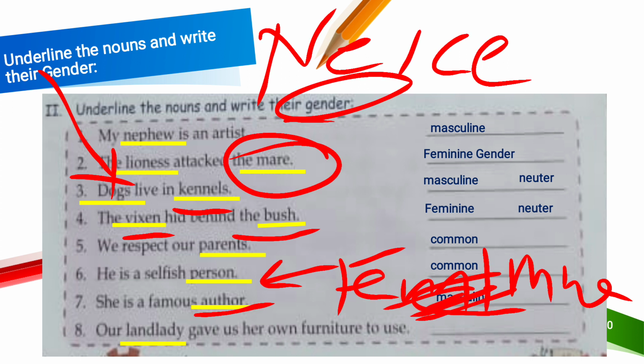F-E-M-I-N-I-N-E, feminine gender. The next one is: landlady gave her own furniture to use. So landlady is feminine, right? If it were landlord, it would be masculine, but here lady is written, so it's feminine gender. And furniture is neuter gender because it does not have any kind of life. I think it's clear to all of you.